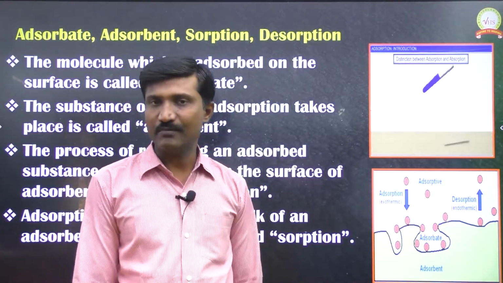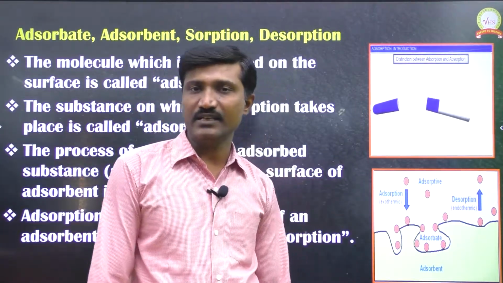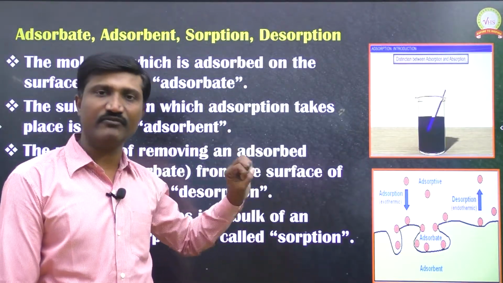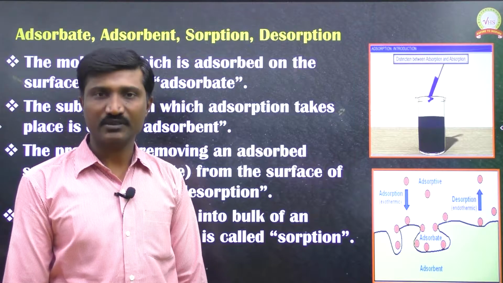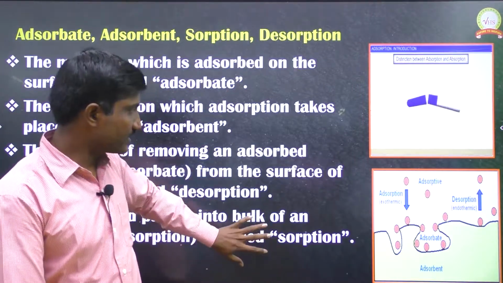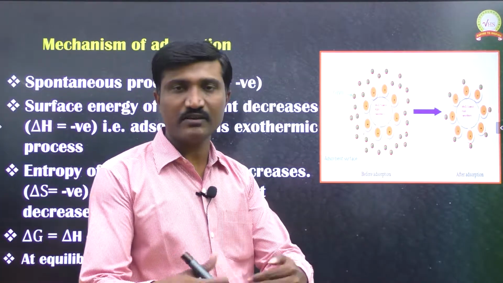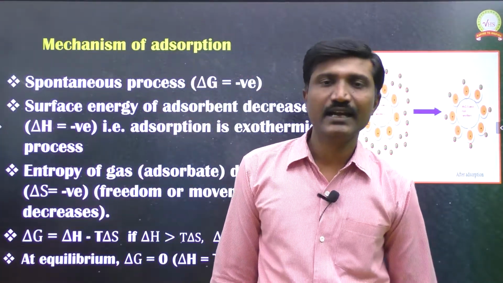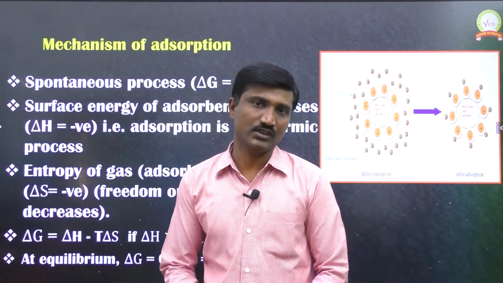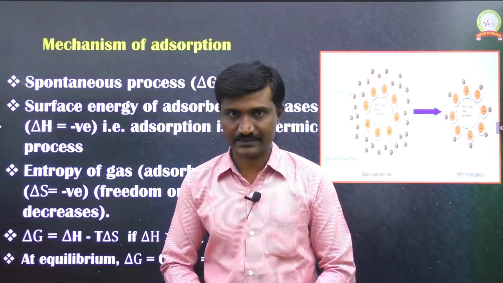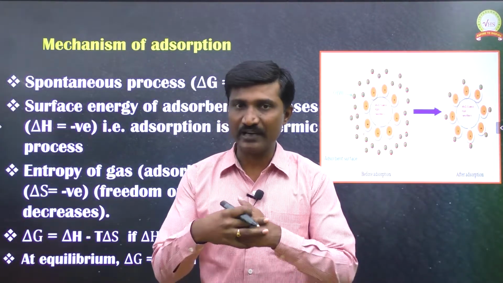So this is about what adsorption is, what surface chemistry is, what absorption is, and the different examples of adsorption and absorption. Now let us see the mechanism of adsorption, meaning how the adsorption process takes place. Is it spontaneous or non-spontaneous? If spontaneous, then how is it taking place? What is happening in that?